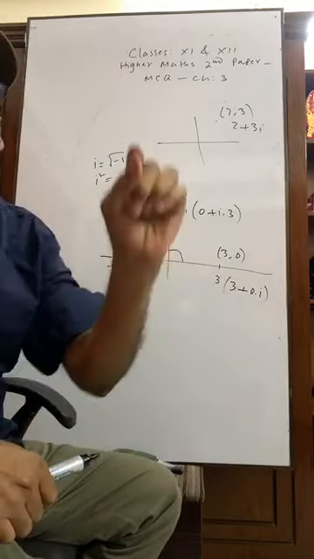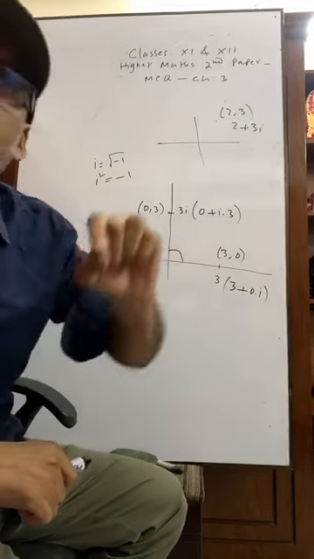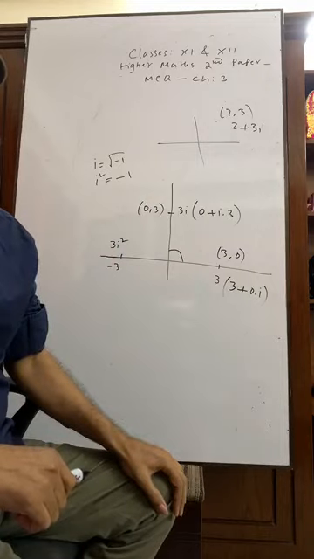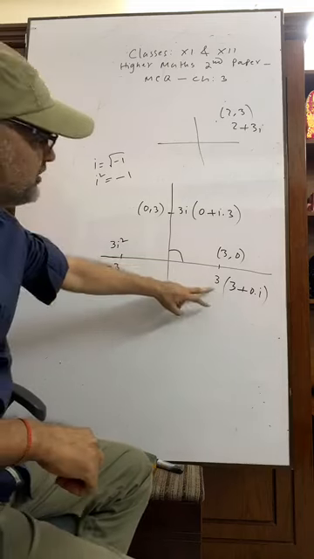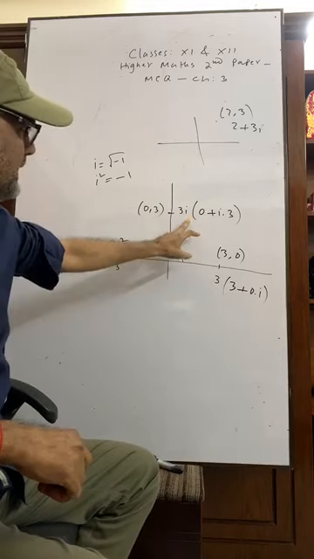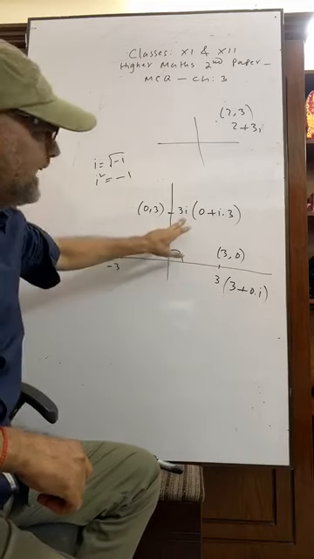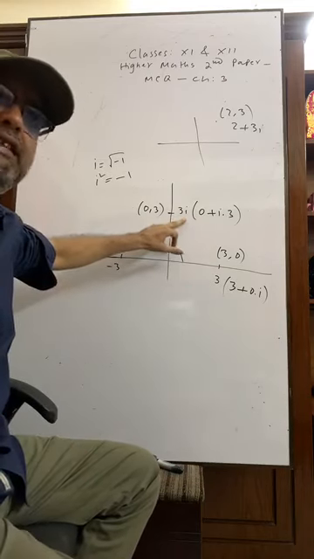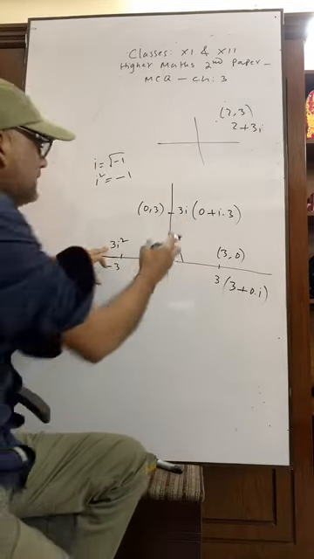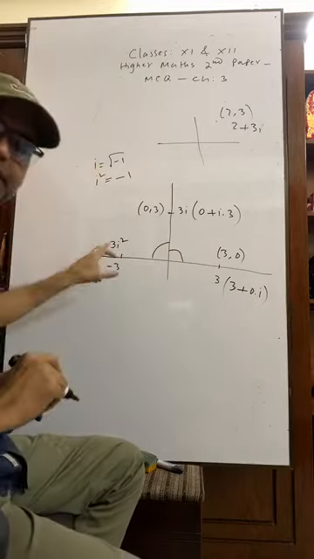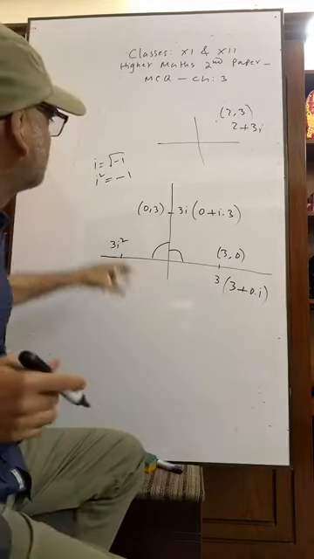If any number is multiplied by i, then it rotates by an angle of 90 degrees. Of course, anti-clockwise. This was 3, I have multiplied by i, then the angle is 90 degrees. This is 3i, I have multiplied this 3i by i to get 3i square. Again you see it is another 90 degrees, and 3i square means what? Minus 3, because i square equals minus 1.